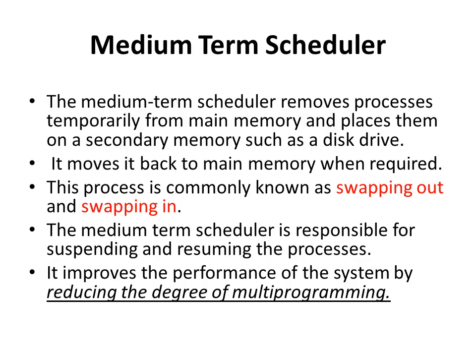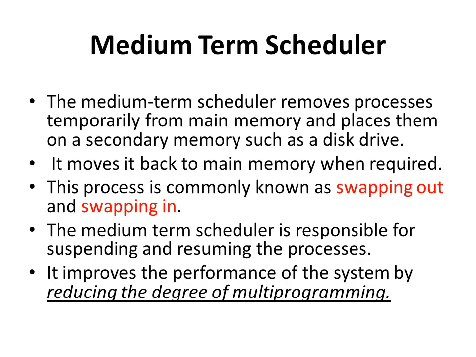So what is swap in? Swapping in means to move a process back into the main memory when required. What is swapping out? Swapping out means to remove a process temporarily from main memory and place it on secondary memory such as a hard disk. Thus, the medium-term scheduler's job is to swap in and swap out processes as and when required. Thus, it is responsible for suspending and resuming the process as and when required.